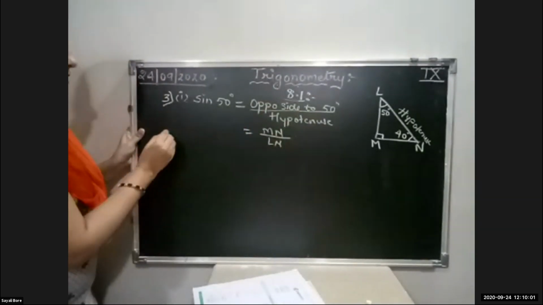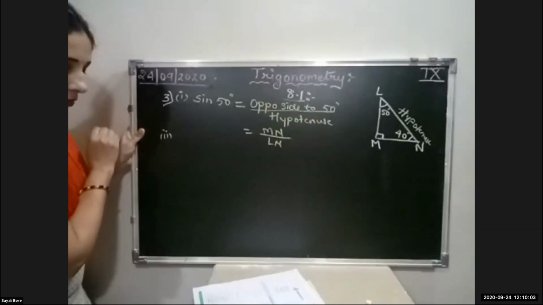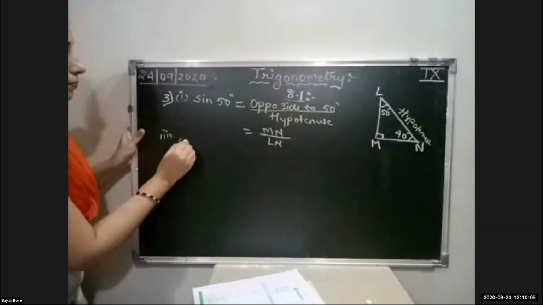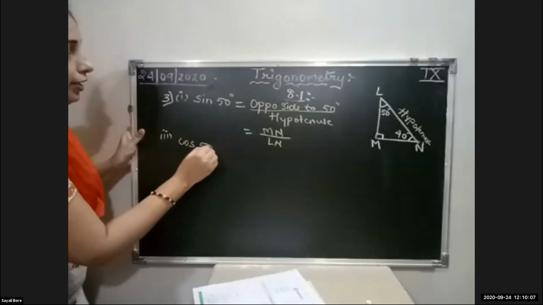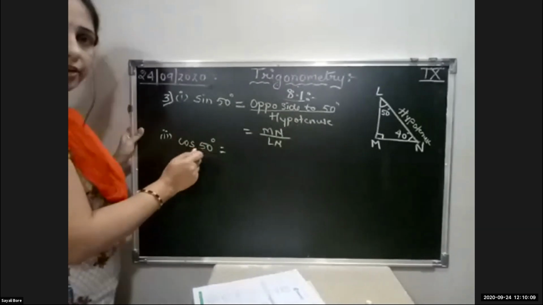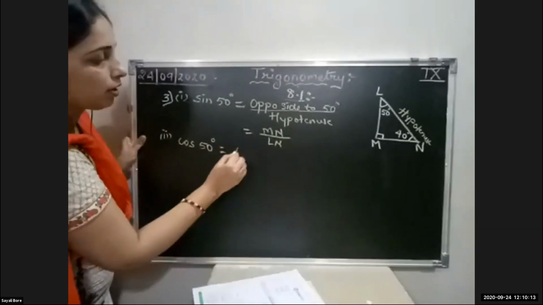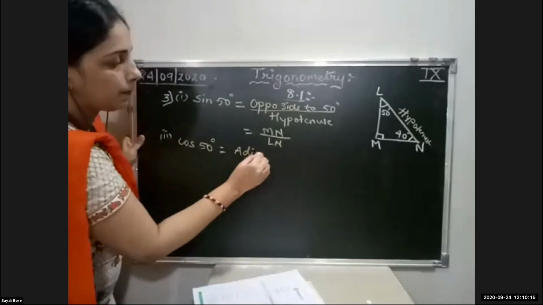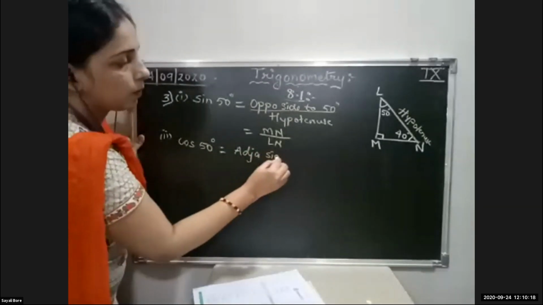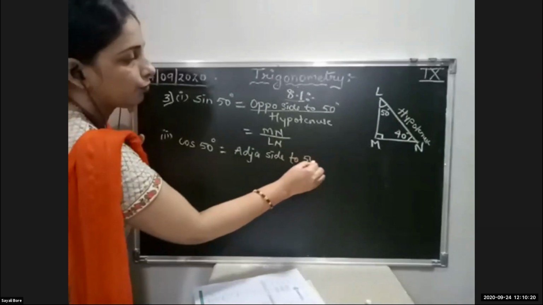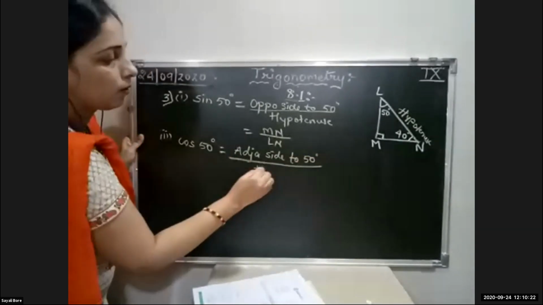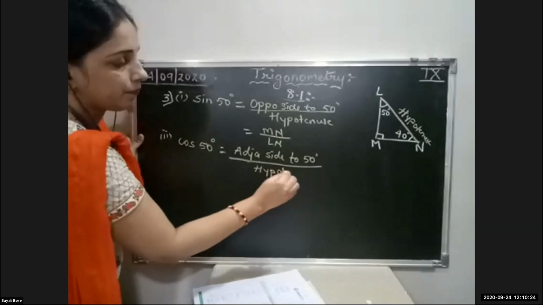Okay. Second, cos 50 degree. Definition of cos is what? Adjacent side to 50 degree upon hypotenuse.